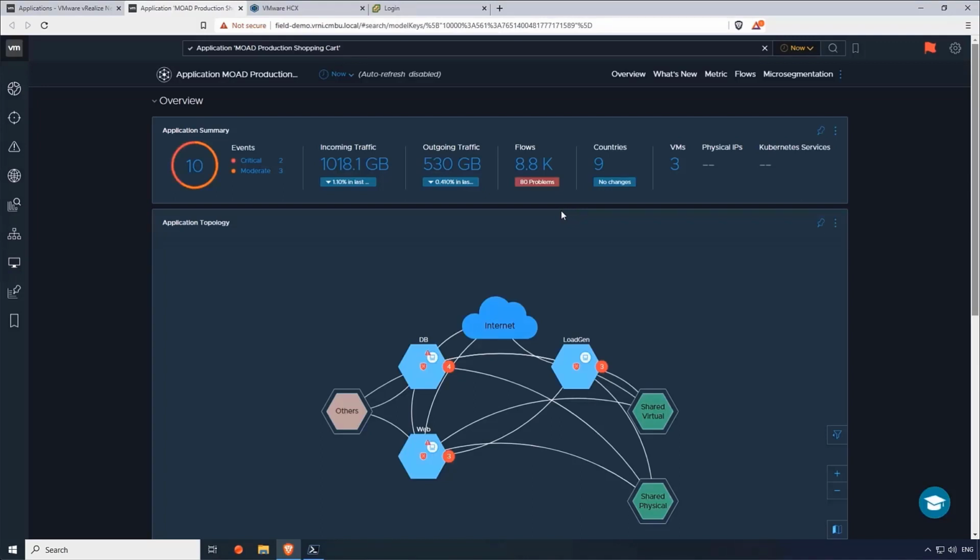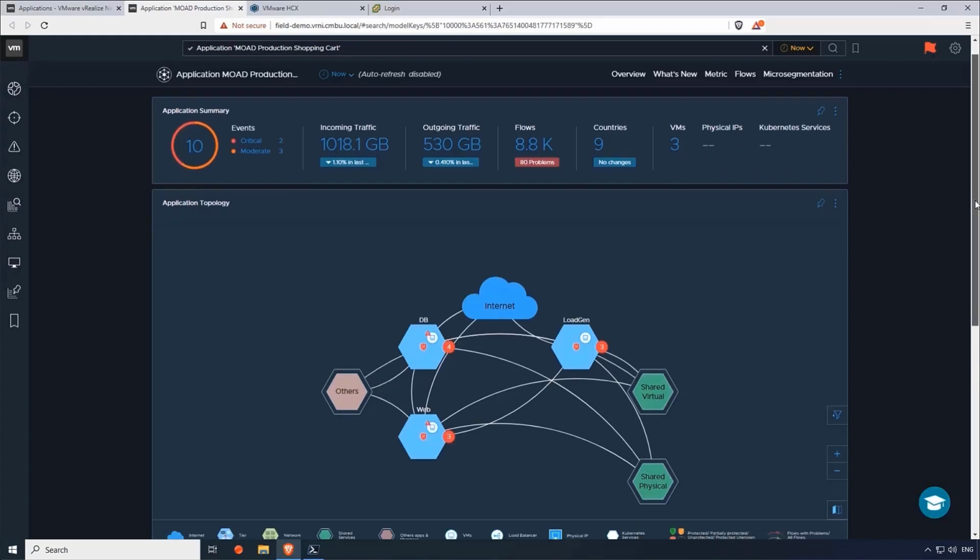We can see a couple of things that are interesting right off the bat. So incoming traffic, outgoing traffic, what's the change in the last 24 hours? So if there's a big spike, I can see the amount of flows and also the flows that might have problems, whether it be latency problems or whether they're not protected by any firewall rules. I can also see the internet countries that are actually looking at this application over the internet. And then the makeup of this application. So does it consist of VMs, physical IP addresses, or Kubernetes services?